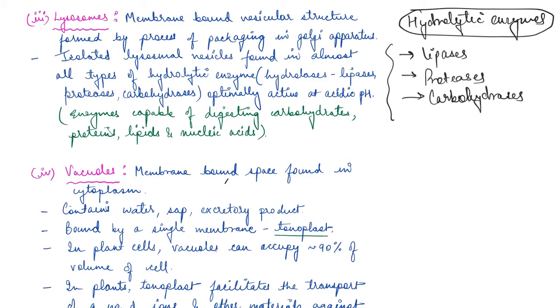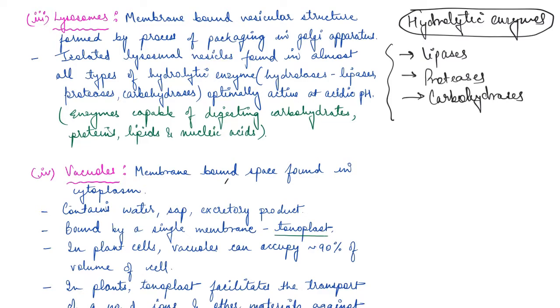So basically, lysosomes are vesicles, they are membrane-bound vesicles, which are rich in so many different types of lytic enzymes, hydrolytic enzymes. So again, it plays a very important role in digestion of all these important substances inside the cell, like carbohydrates, proteins, lipids, and nucleic acids.